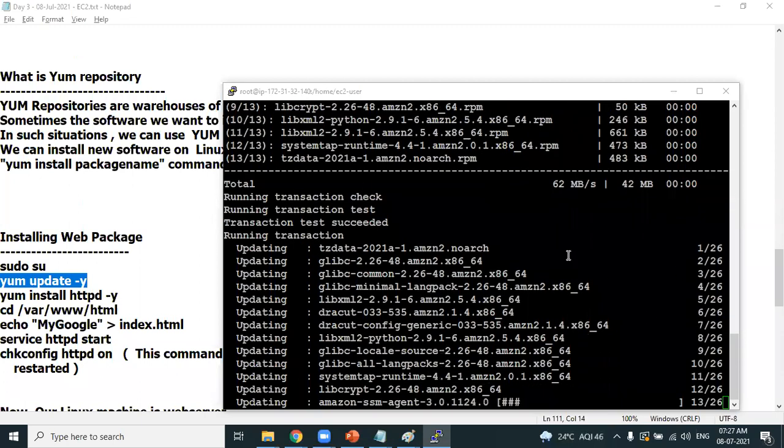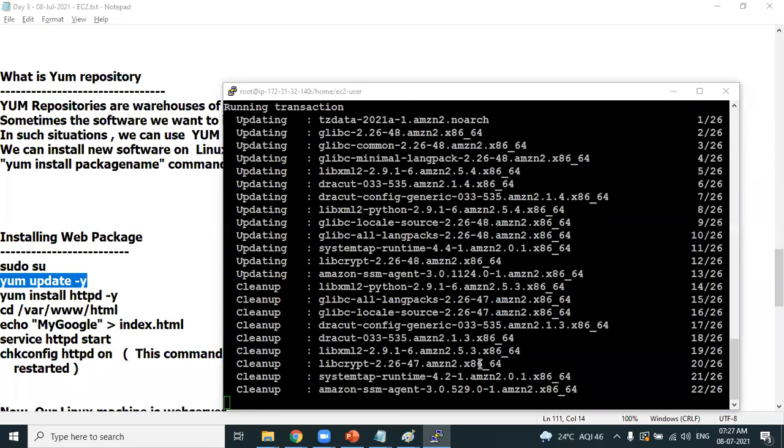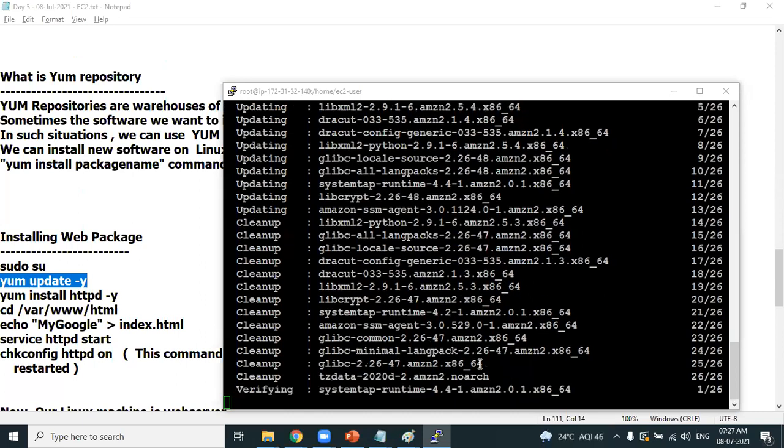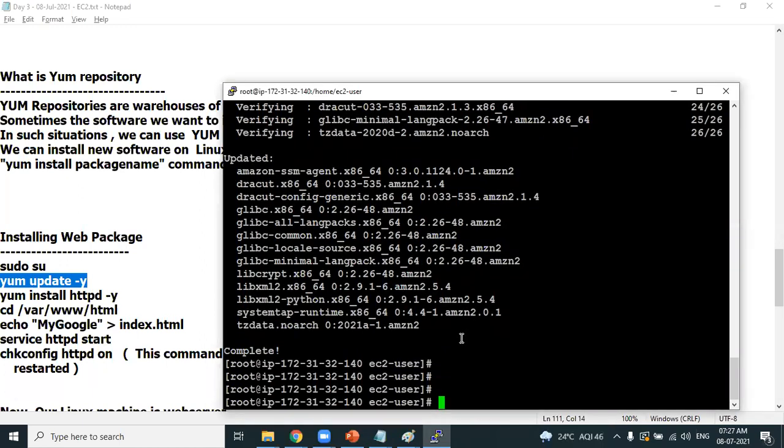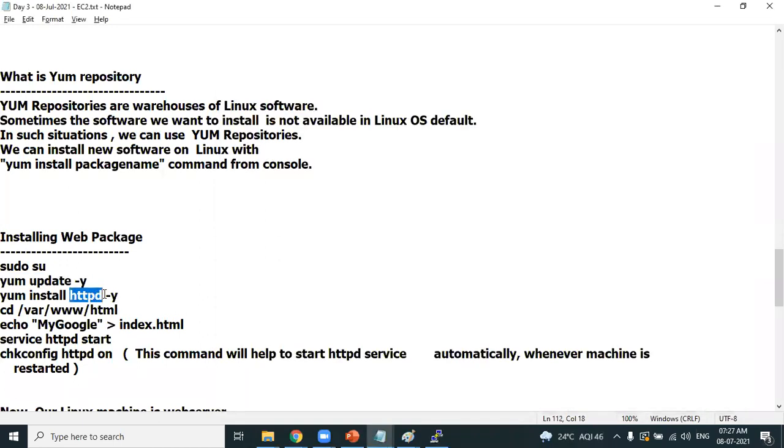Observe what's happening. The repository is getting updated. After updating the repository, what we need to do is install httpd.